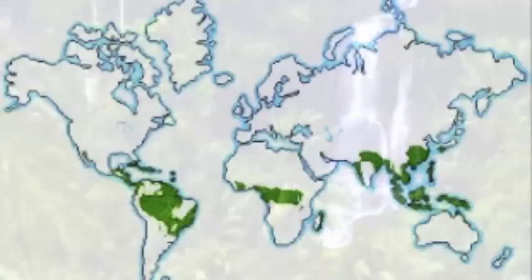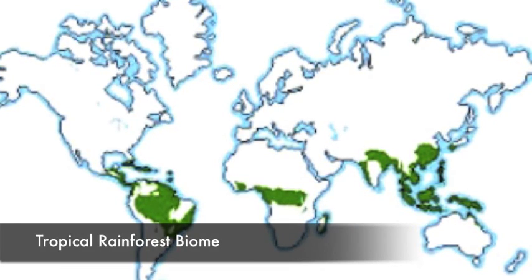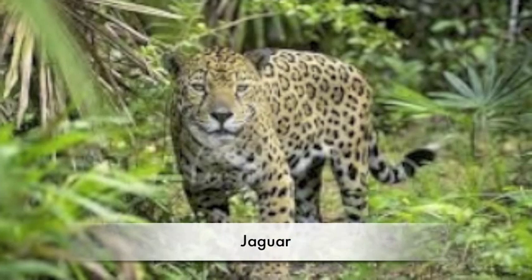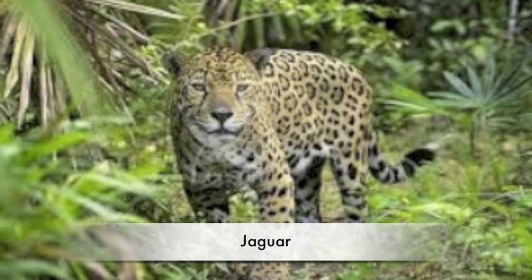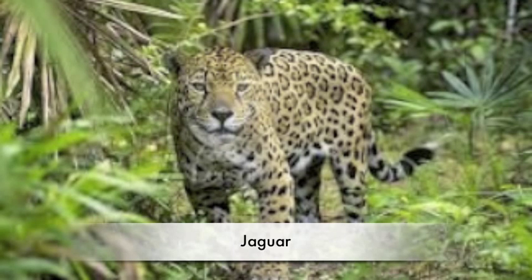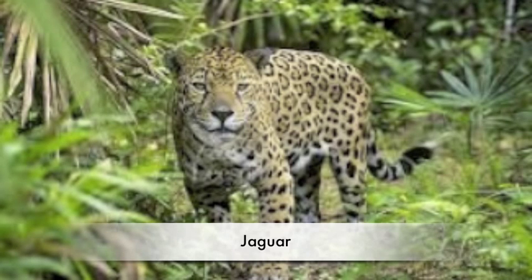First, look at the tropical rainforest. The tropical rainforest is found in Central America, Africa, and Indo-Malaysia. The jaguar has to adapt to the tropical rainforest in order to survive. Some behavioral adaptations of the jaguar are that they're really good swimmers, they live near water sources, they live in trees for a few months when the forest is flooded, and they eat big and small animals.